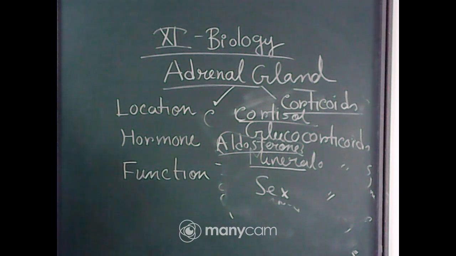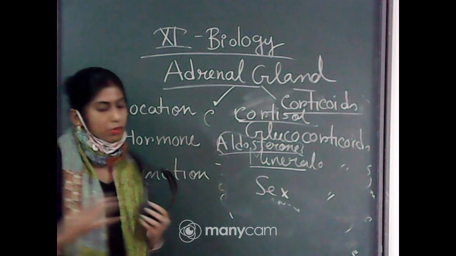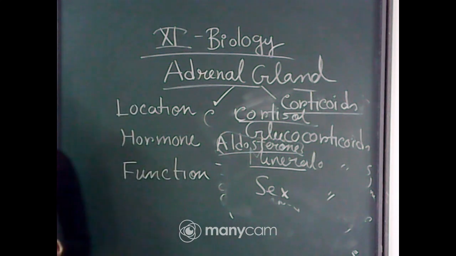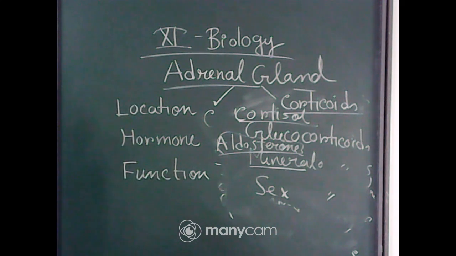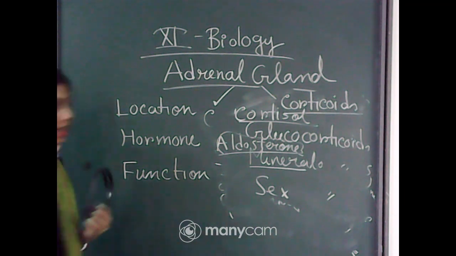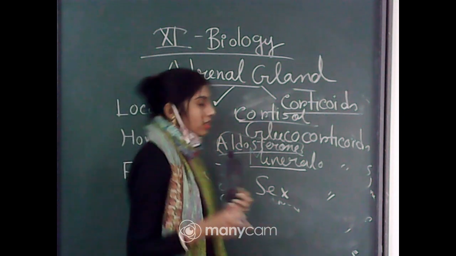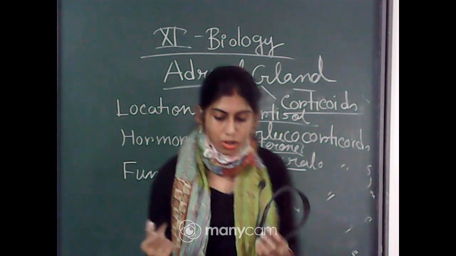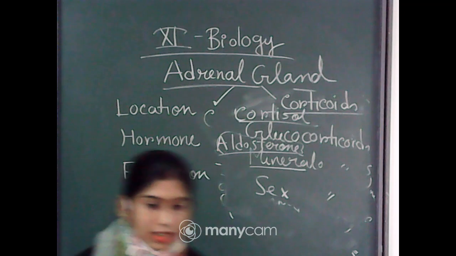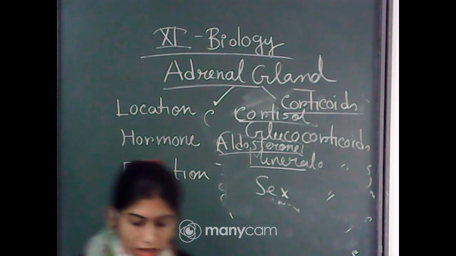It is involved in maintaining the cardiovascular system as well as the kidney function. Okay, and cortisol also can produce an inflammatory reaction and can suppress our immune system. Another function of cortisol is that it can also stimulate RBC production.